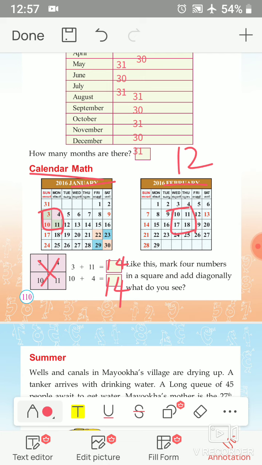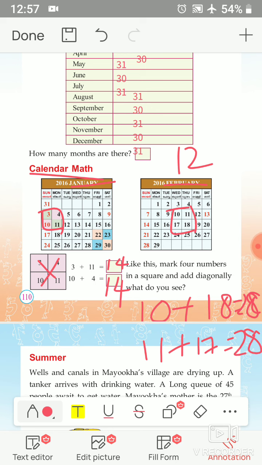You have to add this diagonally, that is 10 plus 18 and 11 plus 17. Yes, 10 plus 18 is 28, and 11 plus 17 is again 28.